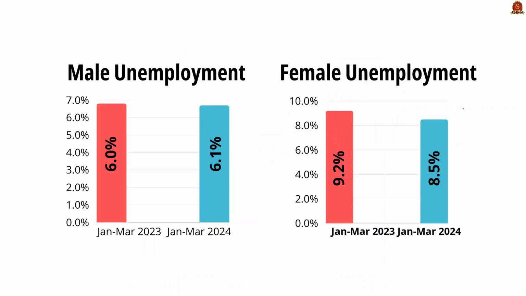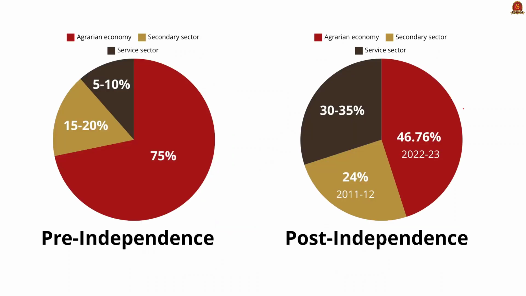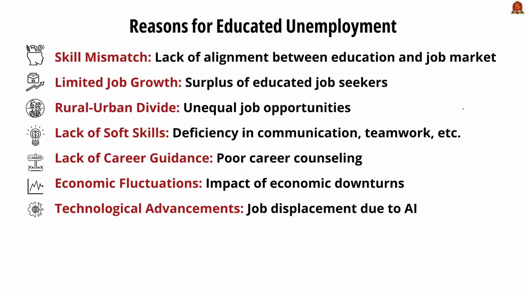Now let us quickly go through the reasons for educated unemployment. The first thing is limitation in the education system. This includes skill mismatch and lack of industrial and academic collaboration. The second important thing is limited growth of the job market, leading to a surplus of educated individuals competing for a limited number of jobs. Thirdly, there is an urban and rural divide. As you all know, the employment opportunities are often concentrated in urban areas.